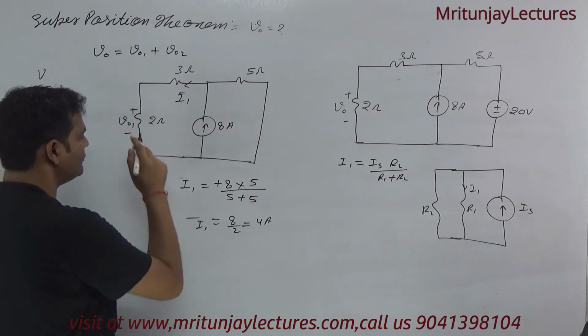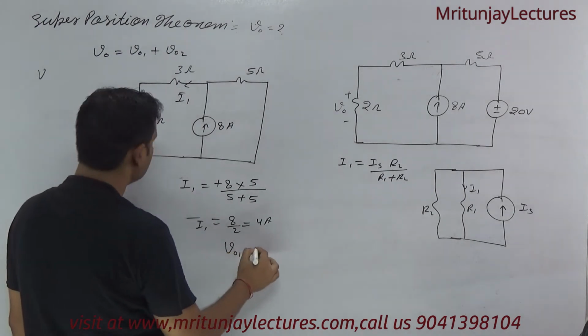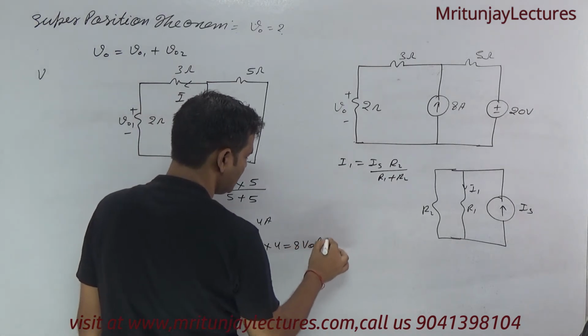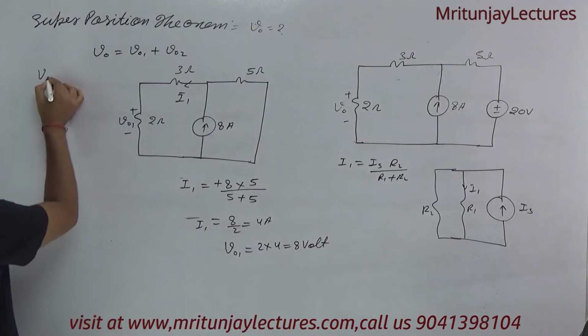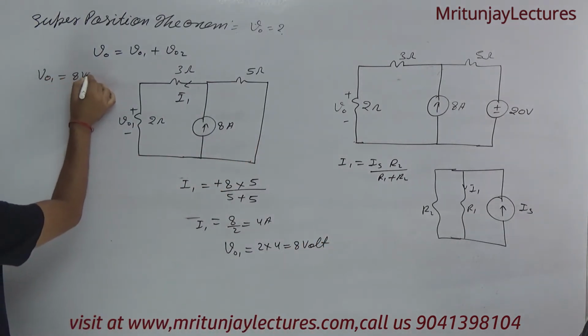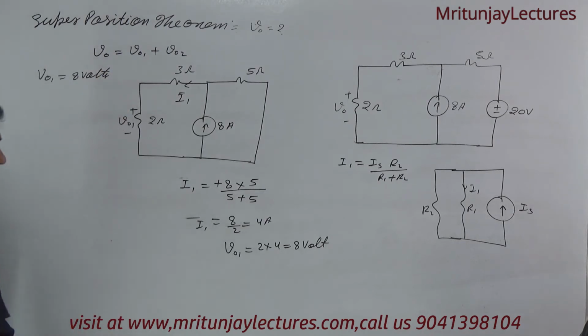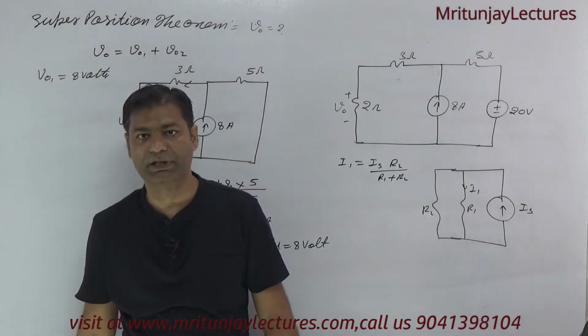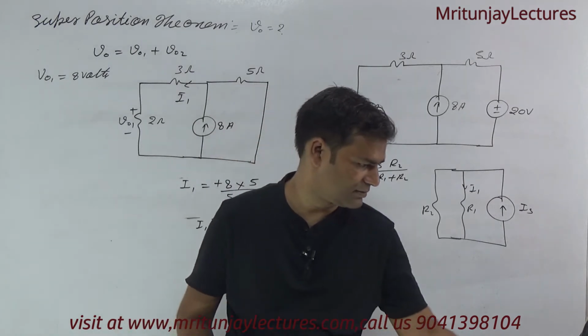I1 into 2, that is V01. So 2 into 4, that is 8 volt. First of all, V01 we got 8 volt. Clear or not? If any doubt, then tell me, sir, I face the problem. Please explain again.